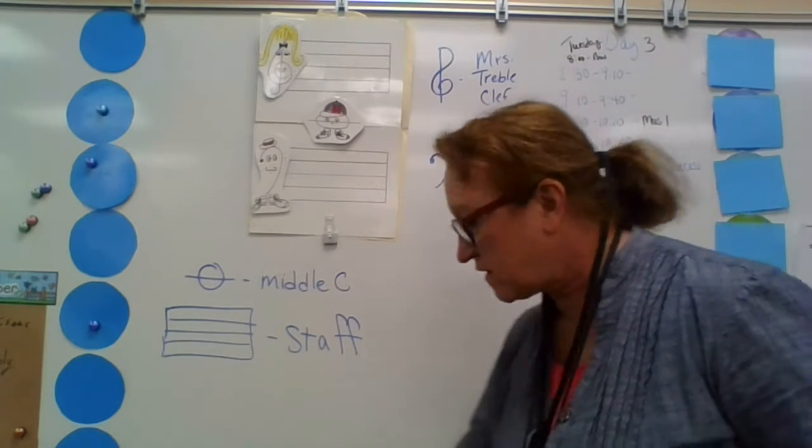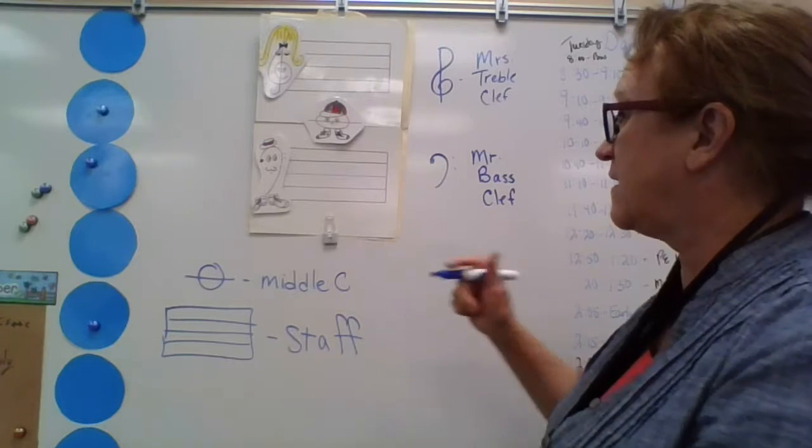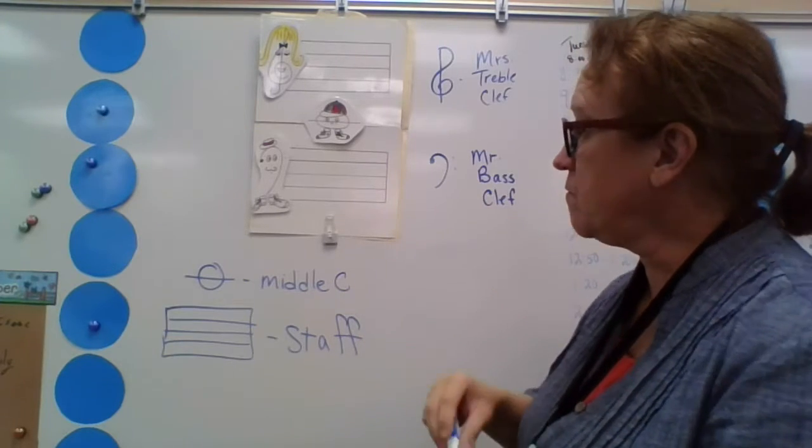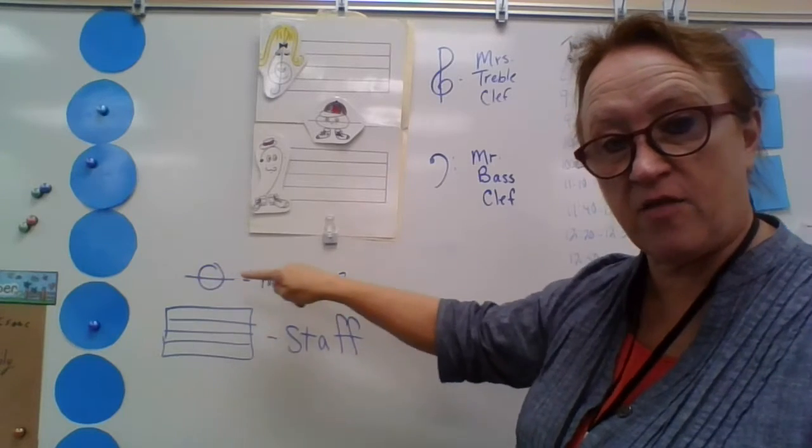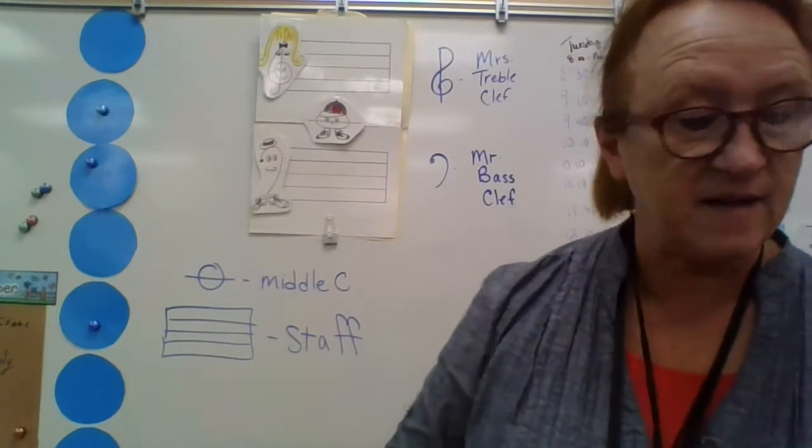And Middle C looks different than a lot of the other notes because Middle C is a circle, like a lot of notes, but has a little line all the way through it. And just kind of like the piano.